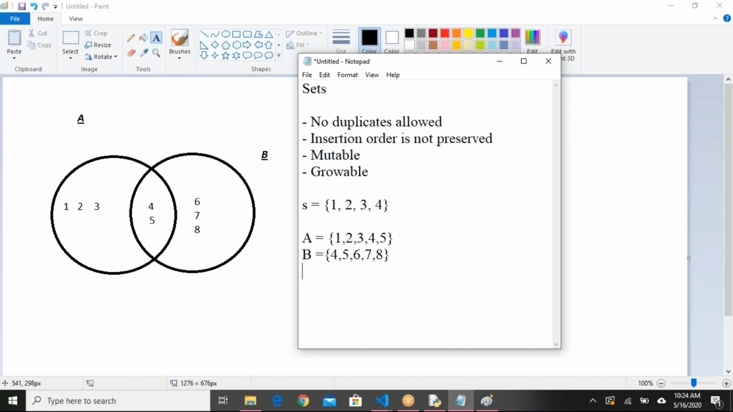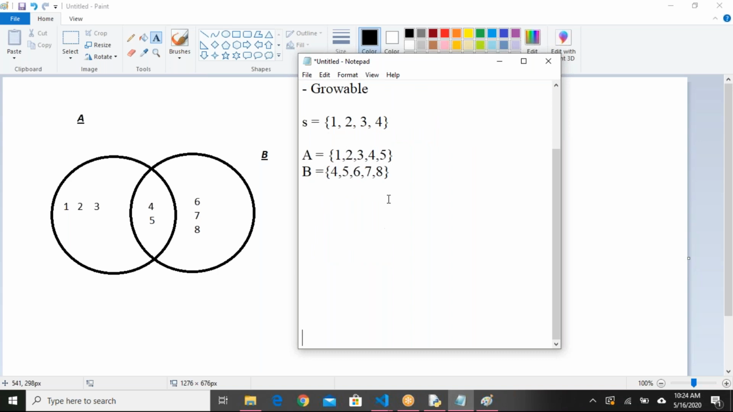Okay, let me write here. How many of you remember what union is? Union of A and B, like I can say A union B. What is the value I'll get? Union is not common elements. Union is all the elements: 1, 2, 3, 4, 5, 6, 7, 8. These are all the elements we will get for union.